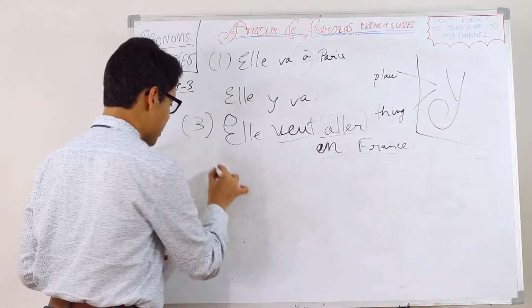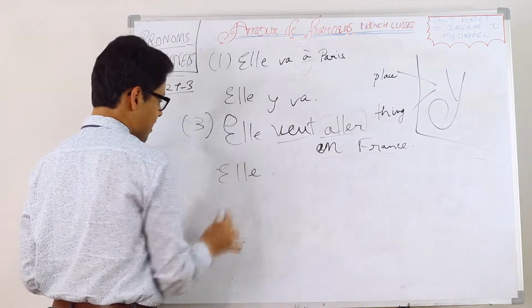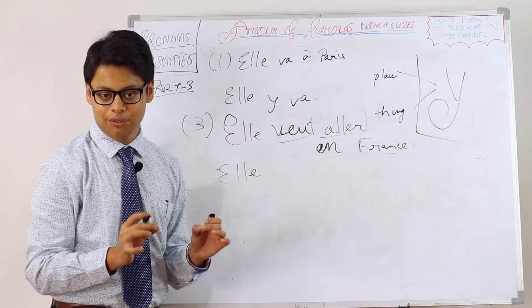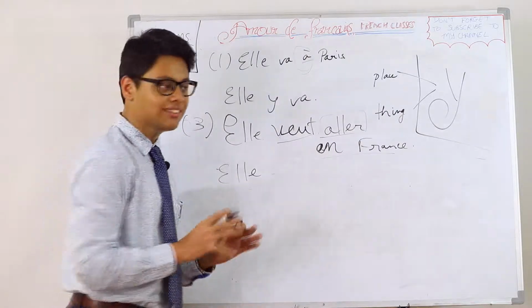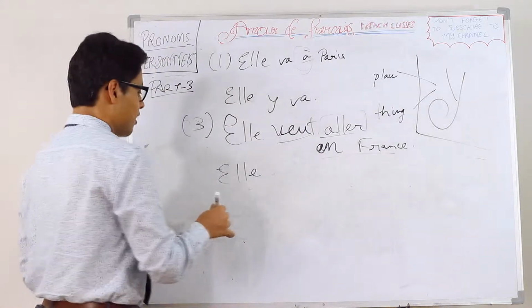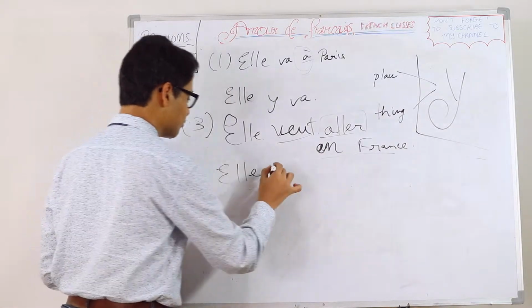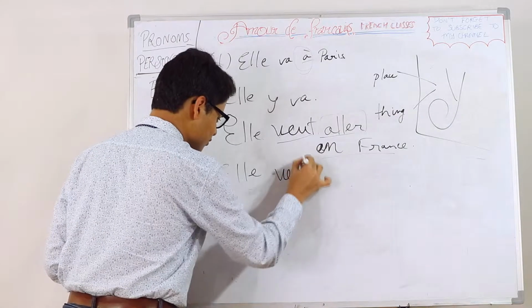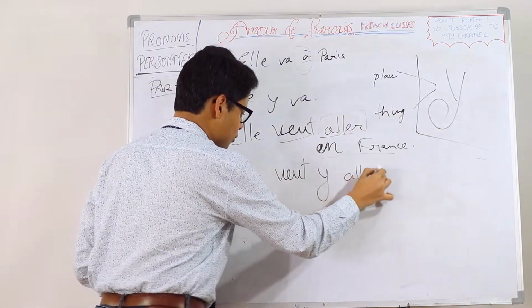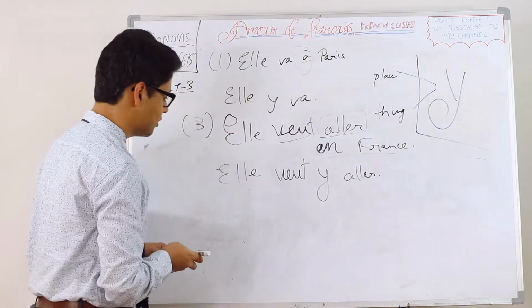It will come before aller. It's for place. Don't get confused with the partitive article en. So please, partitive article, pronoun en. Elles veulent y aller, no need to put en France.